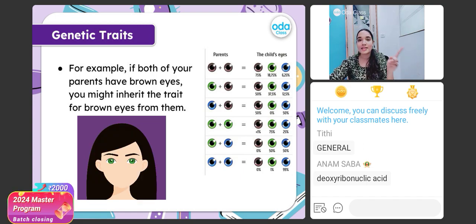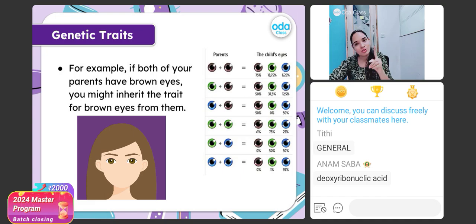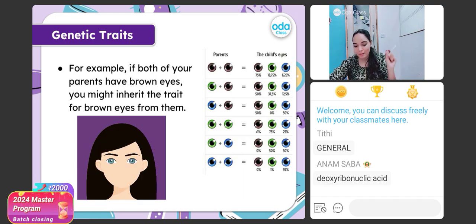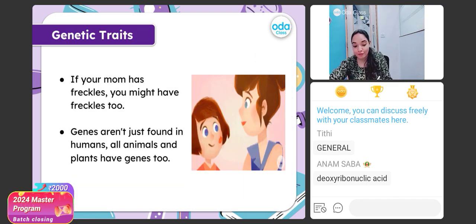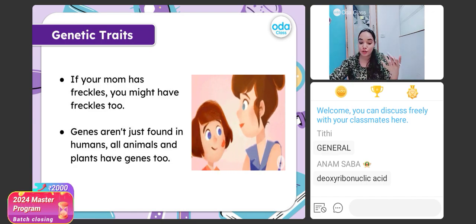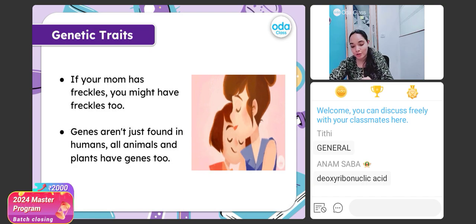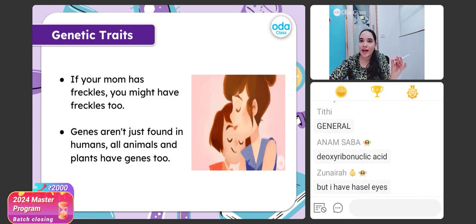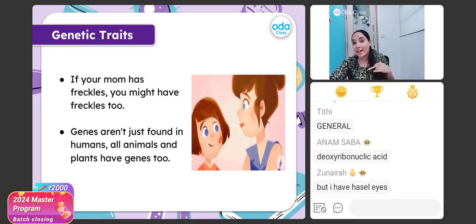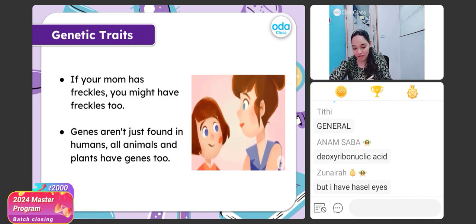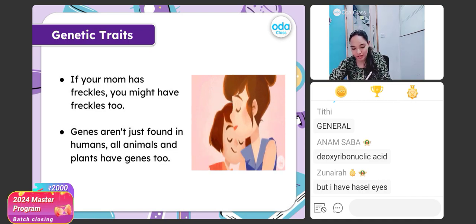So if both the parents have brown eyes, there is a chance you will get brown eyes. Now, if your mother has freckles, even you might have them. So remember one thing, whatever we have, the color of the eye or the hair, that is all through the genetics. Clear, children? That is all through the genetics.